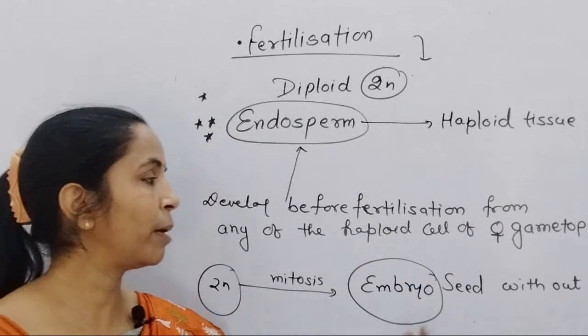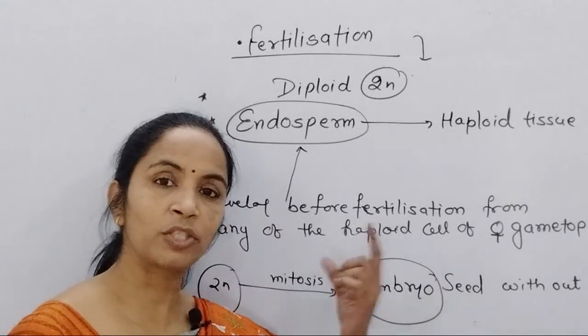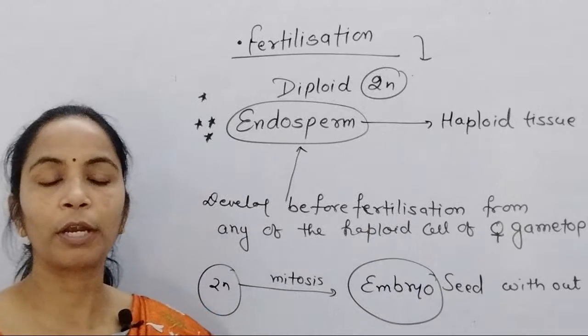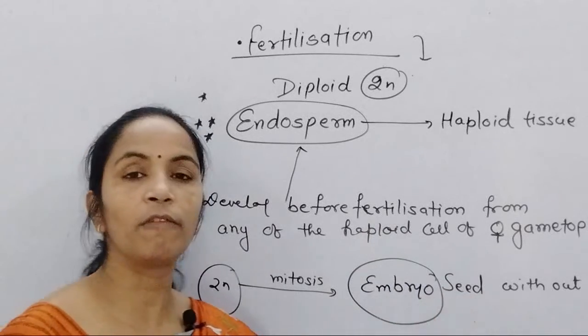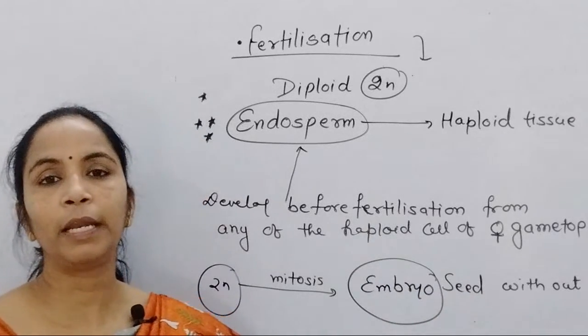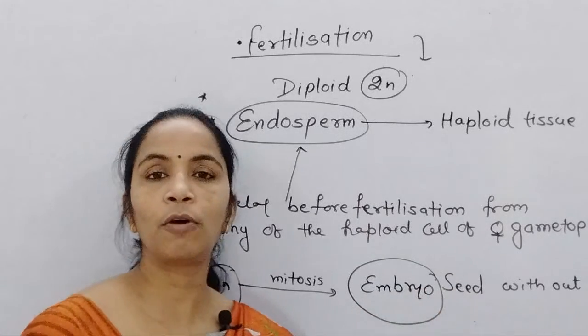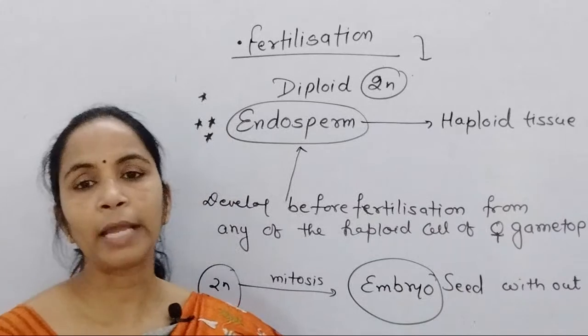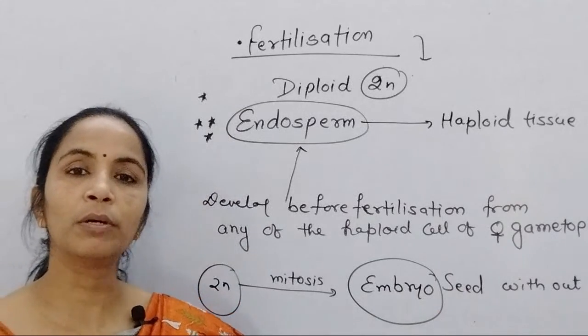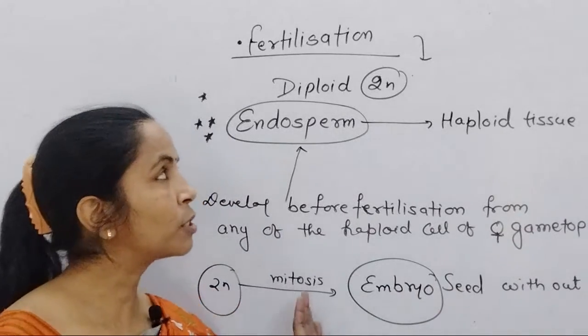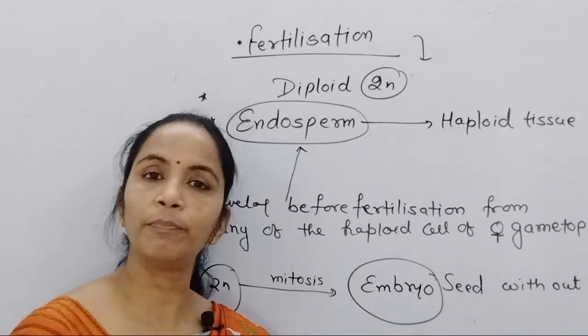For this you remember again, I revise page number 186, the most important part: the seeds of Pinus can't germinate without mycorrhiza. So for the germination of seeds in Pinus, mycorrhizal association must be present. So this much part you remember for the gymnosperm.